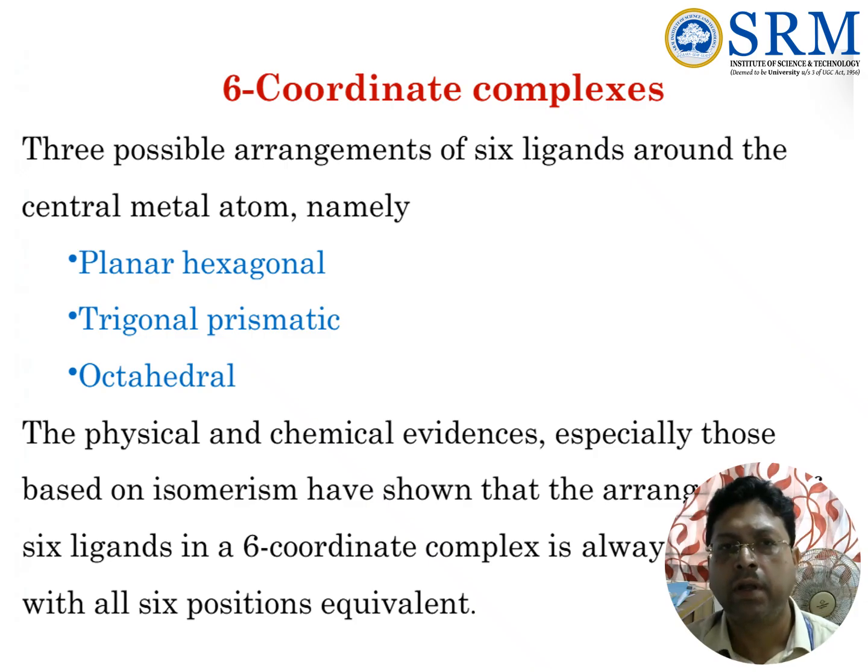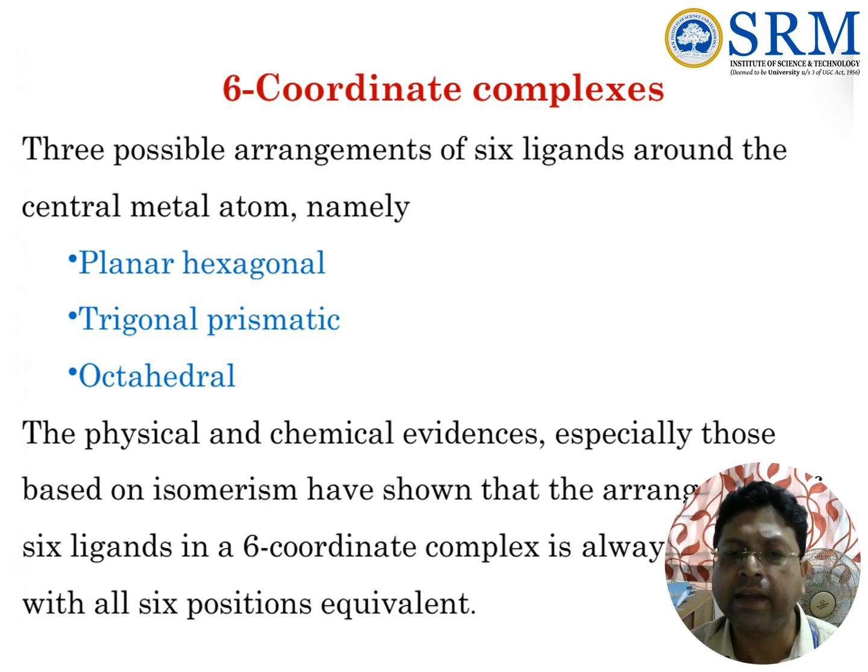So far we discussed the different square planar complexes and the isomerism exhibited by them. Now coming to 6-coordinate complexes, what can be the geometry? Three possible arrangements of 6 ligands around the central metal atom are planar hexagonal, trigonal prismatic, and octahedral.